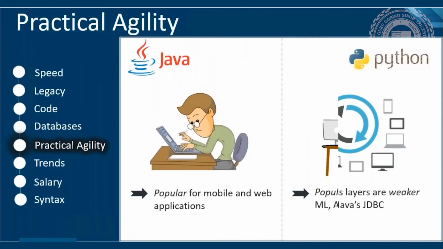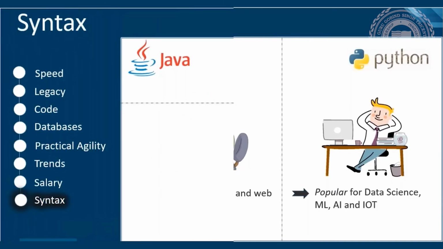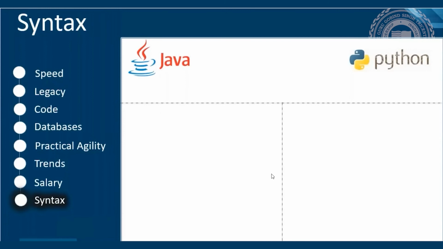Number 5. Now if we take a look at area of application, Java is more popular for mobile and web applications. On the other hand, Python is more popular for data science, machine learning and artificial intelligence tasks. Number 6. Now syntax is one of the more important aspects which makes Java and Python different from each other, and this might help us decide the winner out of these two. Let us have a look at some of the basic differences. Java is compiled, on the other hand, Python is interpreted.